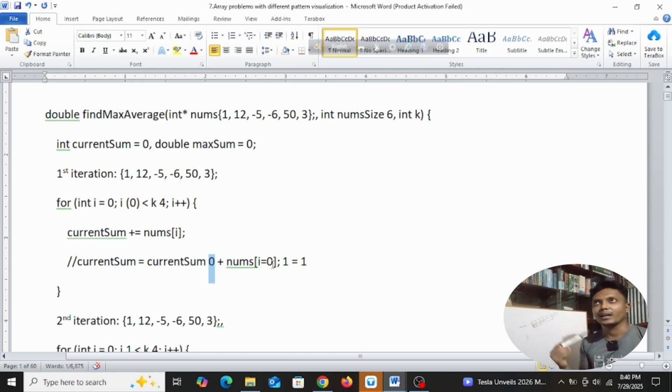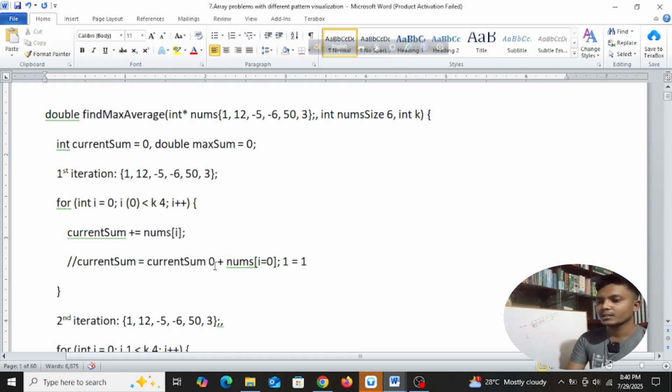As a beginner, I used to always forget what is going on, what's the value of i now, what is the value of k now. After 2-3 iterations, I used to get confused, or maybe sometimes stuck. So this is why I'm just trying to show you things more easily, right?